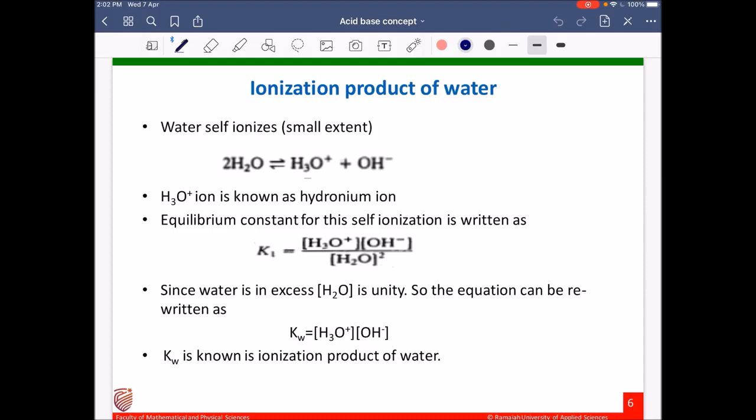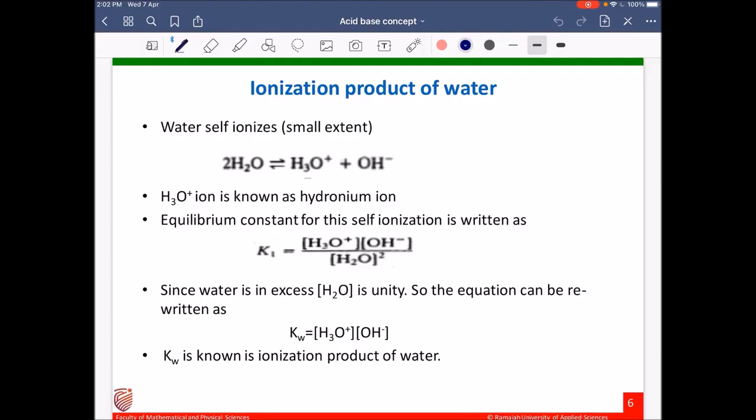Even though ionization of water is small, we can write the equation: water dissociates into hydronium ion and OH minus ion. We can write the equilibrium constant for this reaction, K1 equal to hydronium ion concentration into OH minus ion concentration divided by square of water concentration.